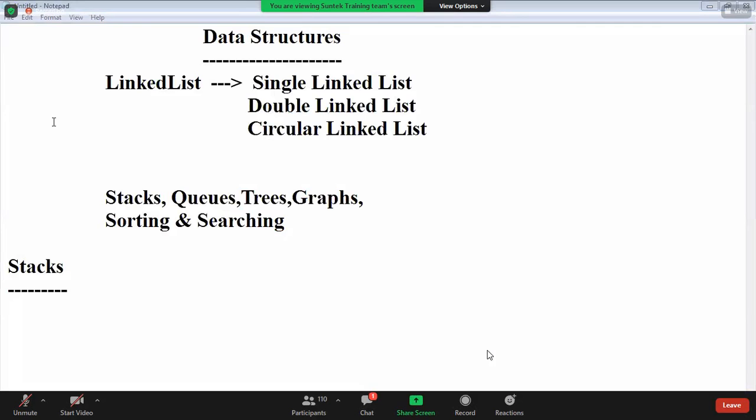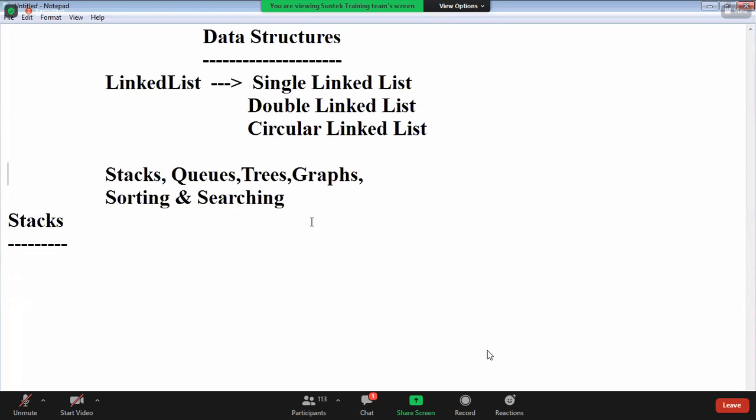Yeah, guys. Last sessions we started data structures. In data structures, linked list completed. Remaining topics are stacks, queues, trees, graphs, and sorting and searching techniques, guys. Okay, these are topics left. Now we'll discuss these topics, guys, one by one. First one is stacks.